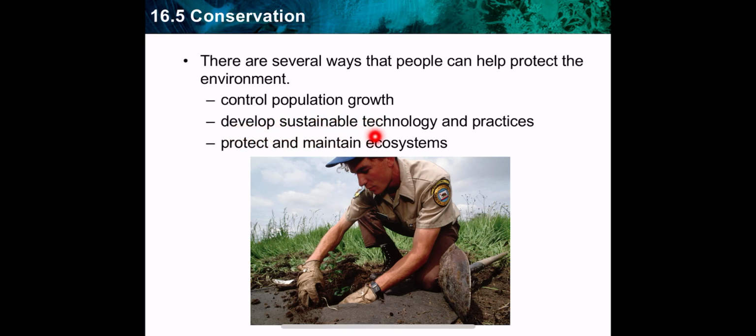Also develop sustainable technologies, using technologies and practices that use renewable resources instead of non-renewable resources, or technologies that decrease the use of fossil fuel. For example, use fluorescent light bulbs instead of incandescent light bulbs. Also to protect the ecosystems and protect species from extinction. Thank you for listening.